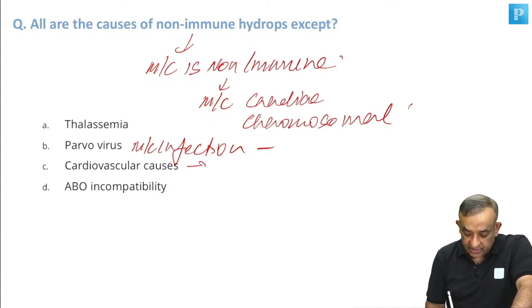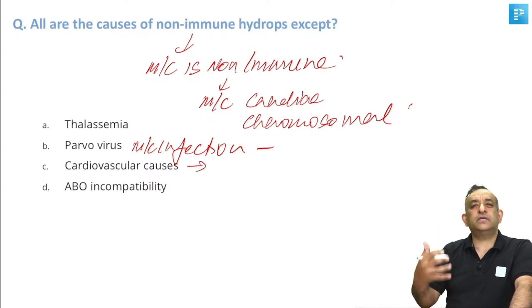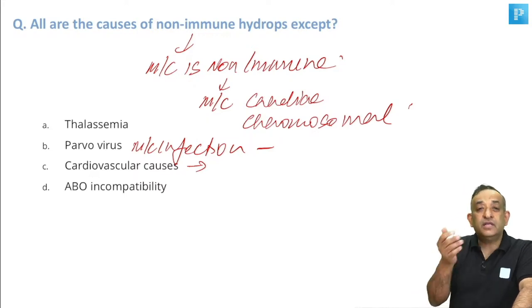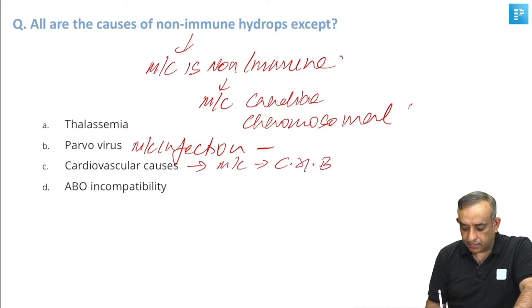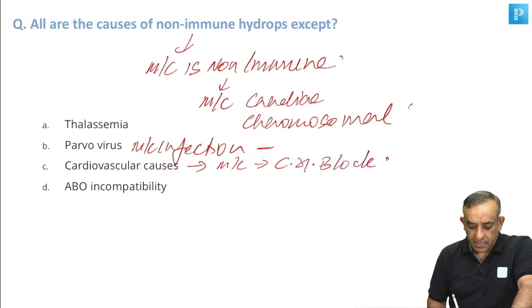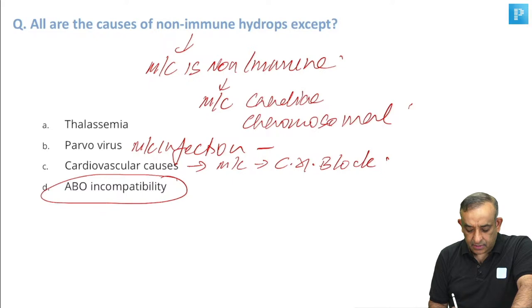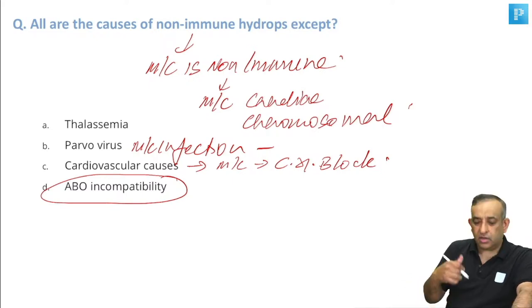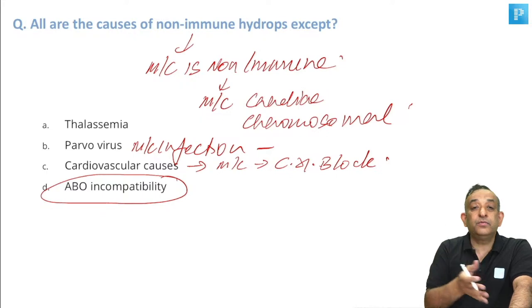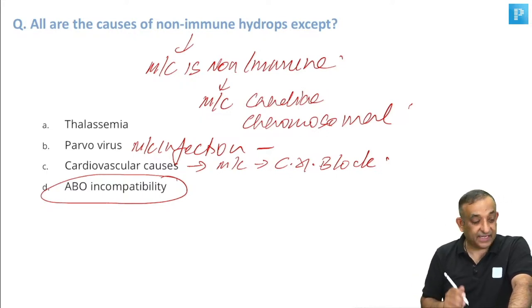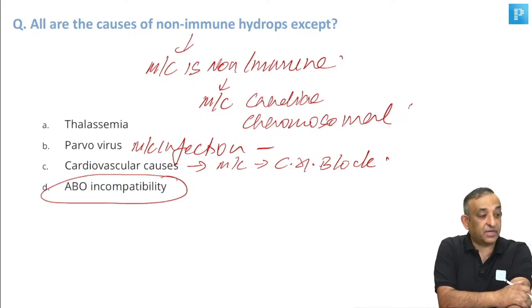Cardiovascular causes: one of the most common causes are the cardiovascular and the chromosomal. Now, in cardiovascular, which is the most common? In cardiovascular, the most common is the congenital heart block. All right. Now, ABO incompatibility causing hydrops fetalis can happen. Okay, but that is an immune cause. So the answer is actually D. So those who answered D are absolutely correct.